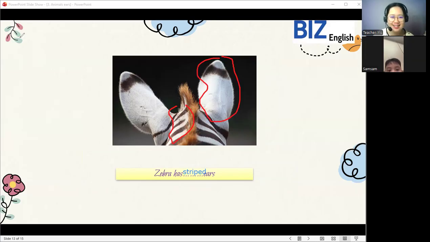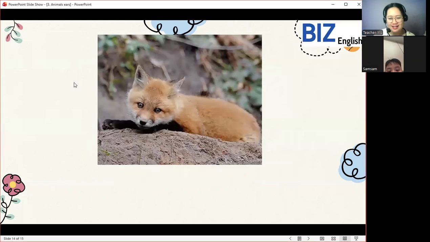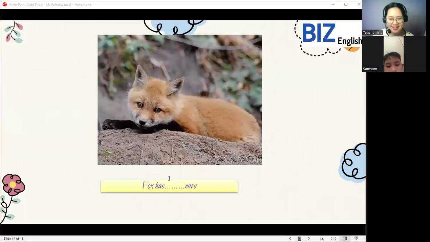So next, very good. What animal is this? Fox. Okay, what ears do they have? Fox has small ears.